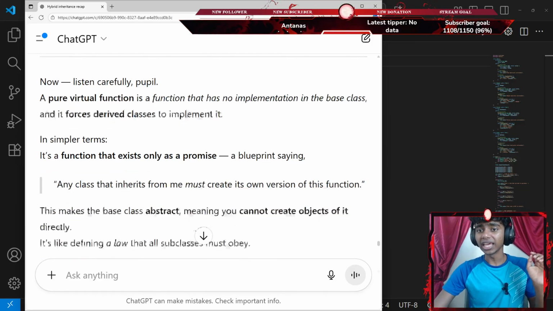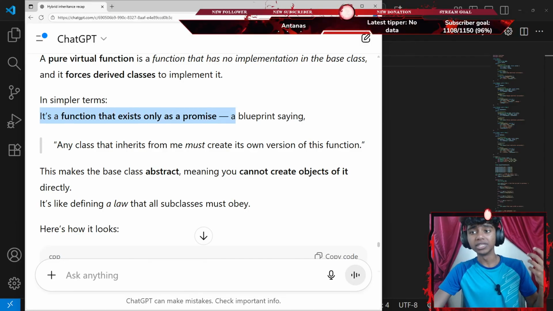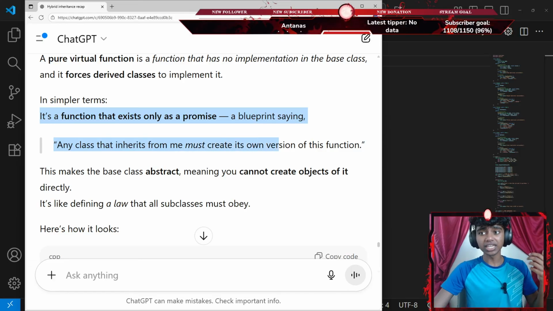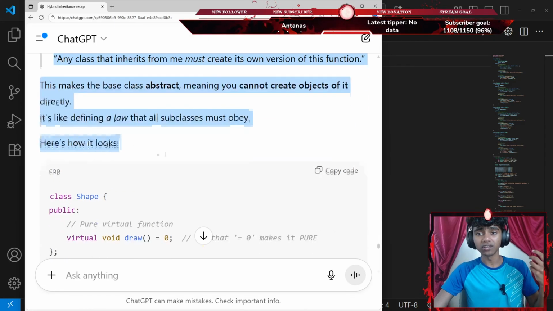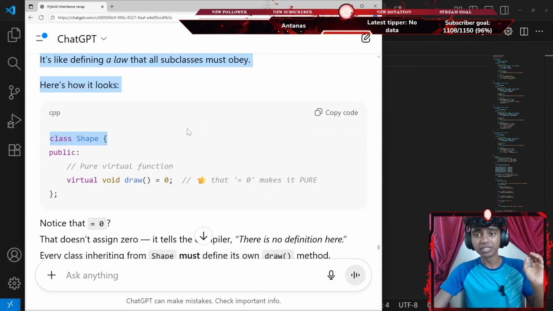Okay, that said, in simpler terms, a function that exists only as a promise, a blueprint saying any class that inherits from me must create its own version of this function. This makes the base class abstract, meaning you cannot create objects of it directly. It's like defining a law that all subclasses must obey.